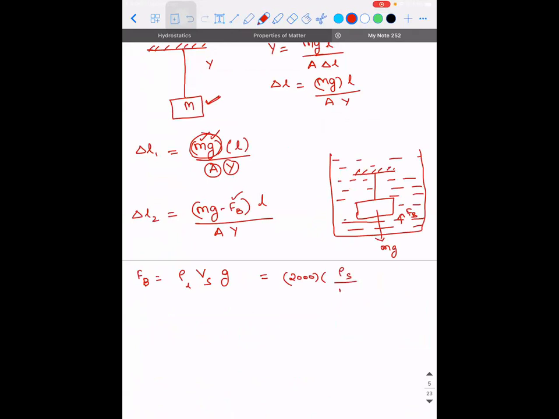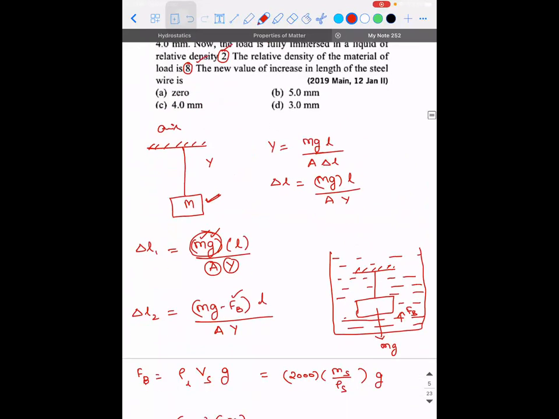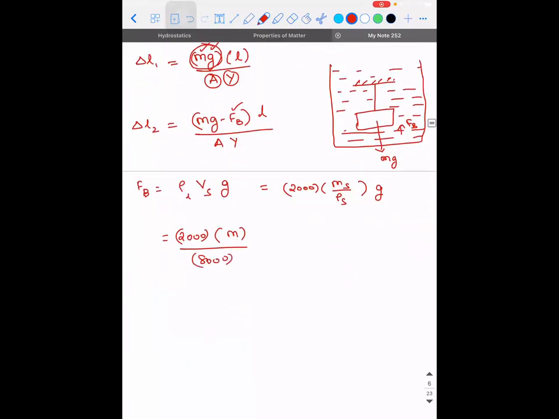Density of solid divided by the mass of solid into G. Now I hope you guys can proceed. Sorry, mass by density, yeah. M of S divided by rho of S. So 2000 into mass of the solid, given as capital M, divided by the density of the solid in this case. Is it not 8000 multiplied with G? So it is nothing but M by 4.